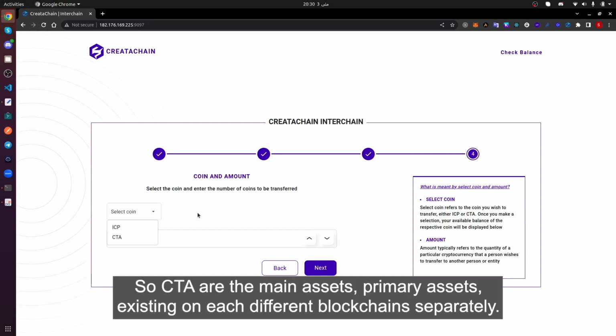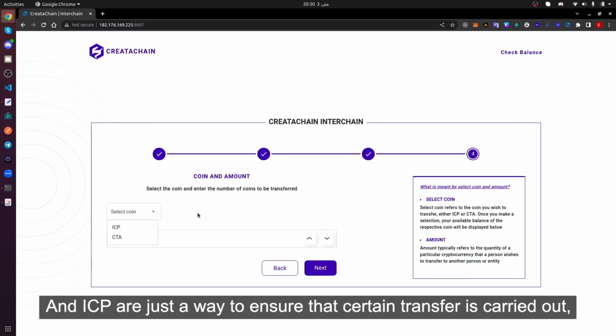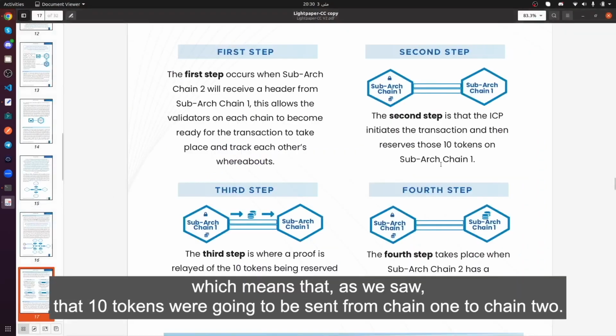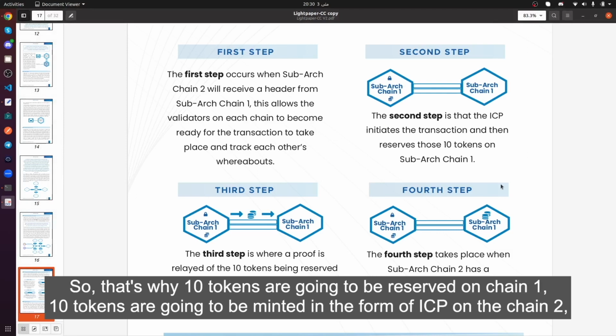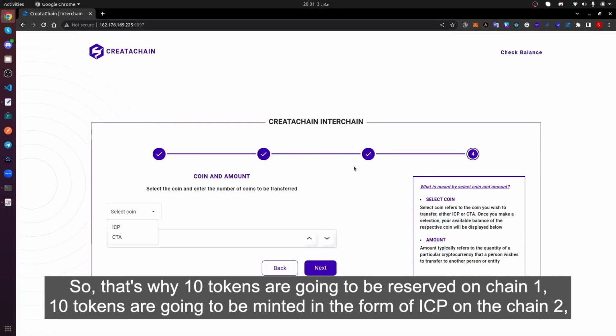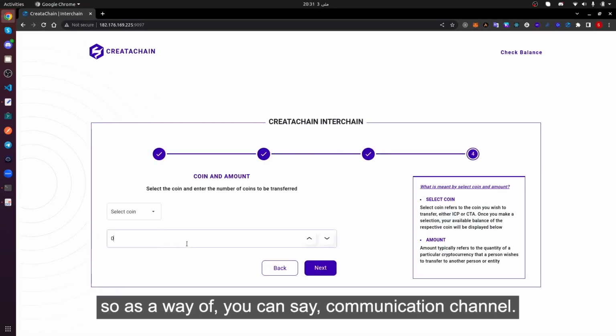CTA are the main, primary assets, existing on each blockchain separately, and ICP are just a way to ensure that a certain transfer is carried out. As we saw, 10 tokens were going to be sent from chain 1 to chain 2. So 10 tokens are going to be reserved on chain 1, and 10 tokens are going to be minted in the form of ICP on chain 2, as a communication channel.